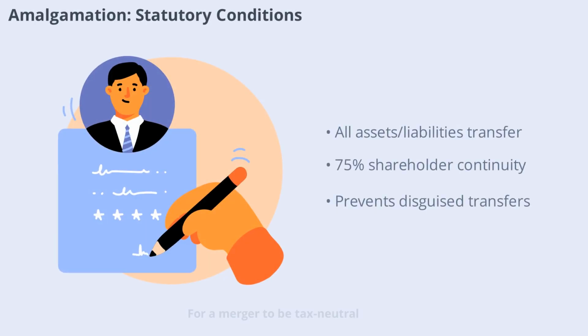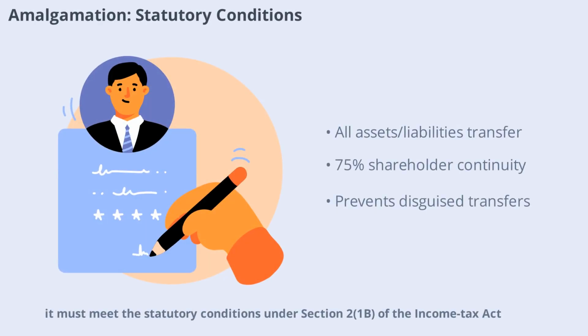For a merger to be tax neutral, it must meet the statutory conditions under Section 2(1B) of the Income Tax Act, 1961. These include the transfer of all property and liabilities to the amalgamated company, and at least 75% of shareholders, by value, of the amalgamating company must become shareholders of the amalgamated company. These conditions ensure continuity and prevent partial or disguised transfers.